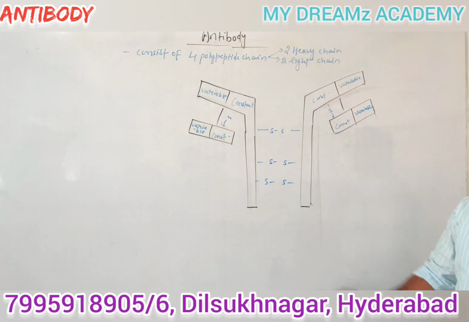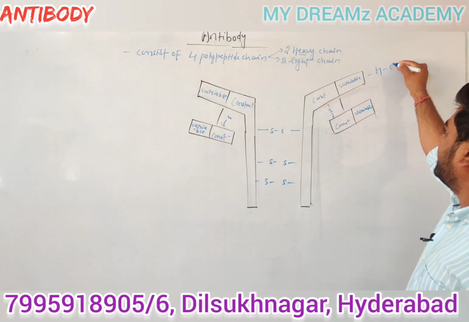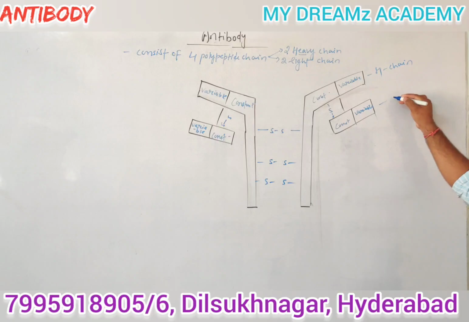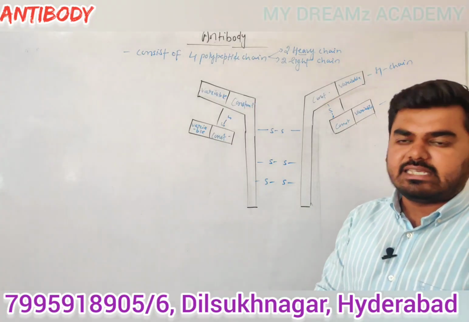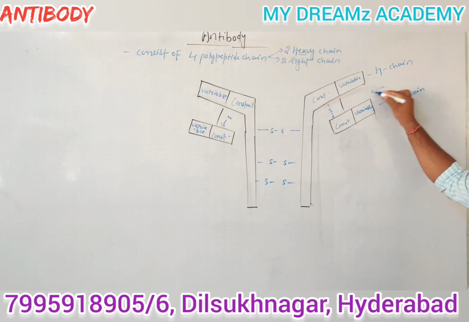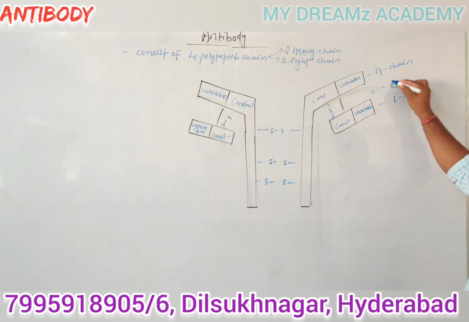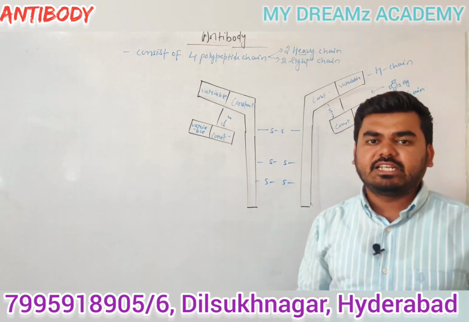Is that clear? So I said antibody consists of 2 heavy chains. This one is the heavy chain, and this one, guys, is known as the light chain. Is that clear? 2 heavy and 2 light chains, both joined by disulfide bonds. So when antigen enters, this antigen will bind at the variable region of the heavy and light chain.